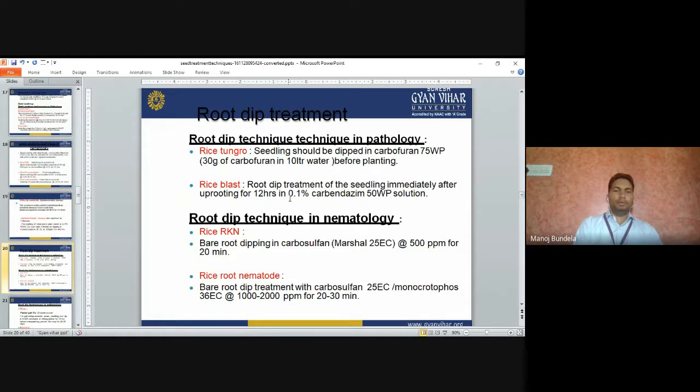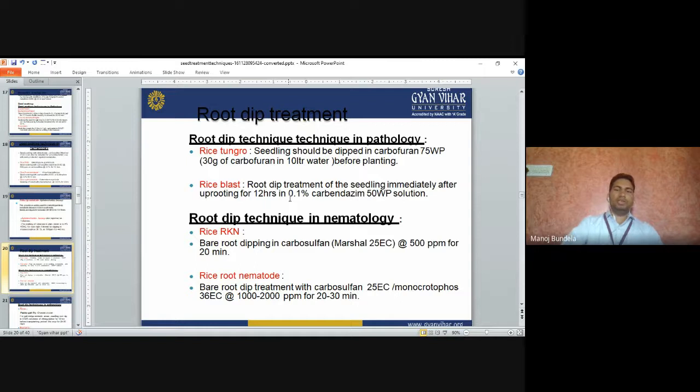Root dip treatment. Root dip techniques in pathology. Rice tungro: the seedlings should be dipped in carbofuran 25 WP, or 30 gram of carbofuran in 10 liters of water, before planting.